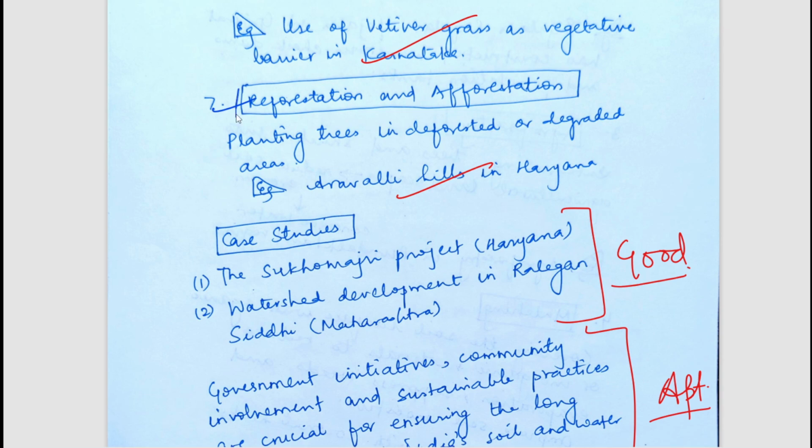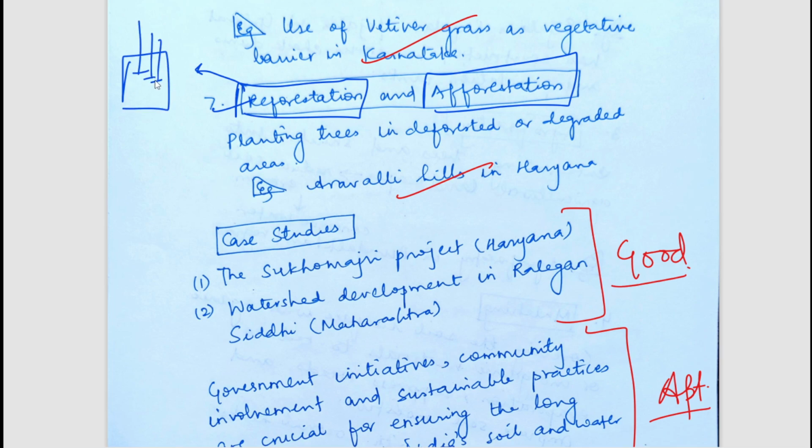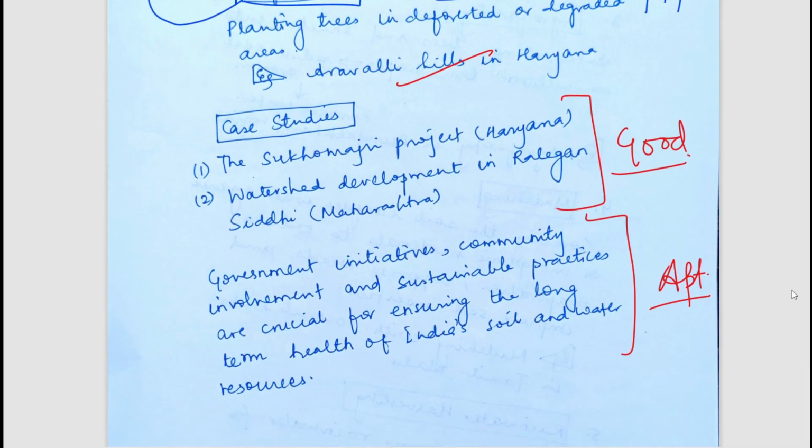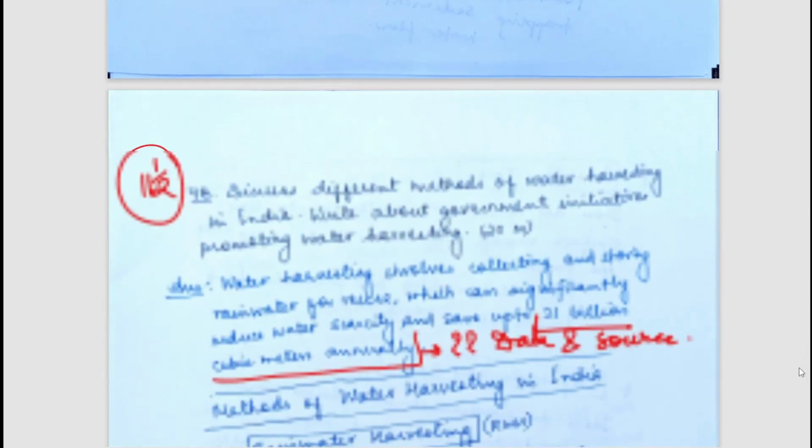There is a certain difference between reforestation and afforestation. If you don't know, I must explain it here. In reforestation, we are planting trees on areas which had trees previously. Suppose there is an area which had trees, but due to some reason these trees were cut or felled down. In reforestation we grow trees in this area again, but in afforestation we are growing trees in an area which hasn't had trees for a long time. Suppose it was a barren area, and now you are growing trees on it. So this will be afforestation and that will be reforestation. This is a slight difference you should know. Case studies have also been mentioned. So, a well written answer. Now let's move to the next question.